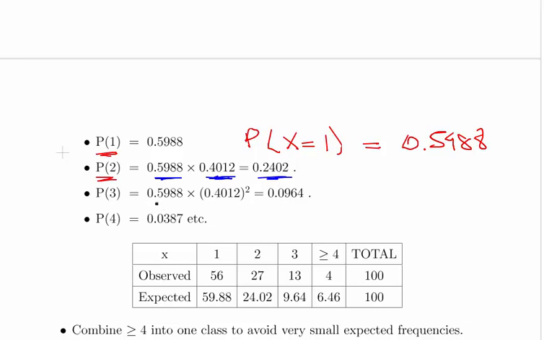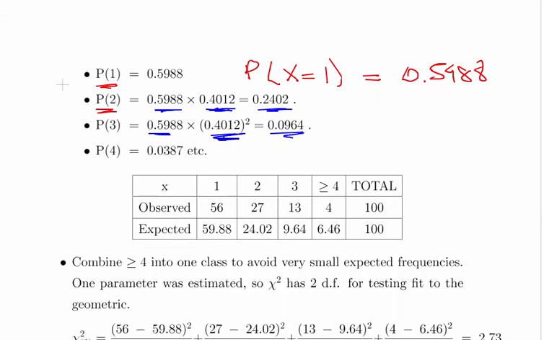So 0.5988 times 0.4012 squared. Two failures before the first success, and that gives us a probability of 0.0964. And so on and so on. So essentially, I'm not going to do them out, okay? But this is just a quick remark.